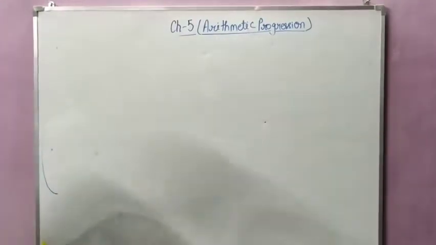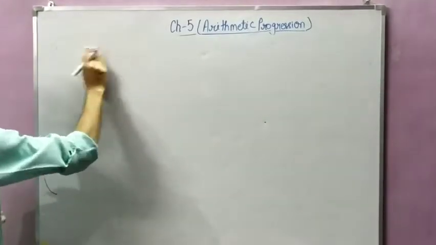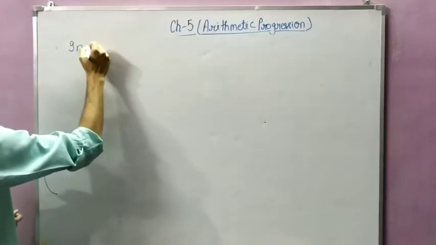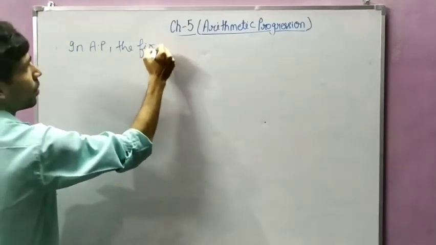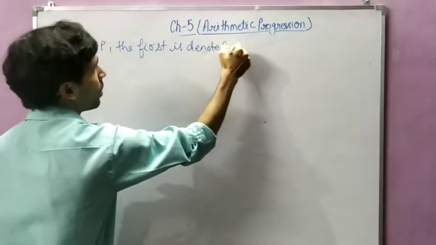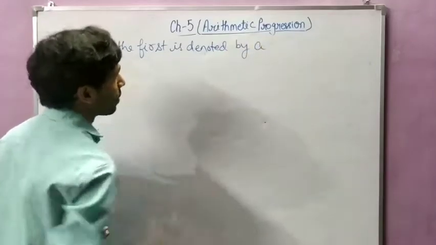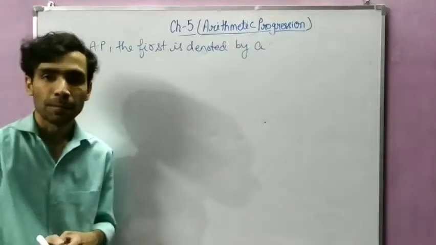In an AP, the first term is denoted by small a. So you will write: in AP, the first term is denoted by small a.